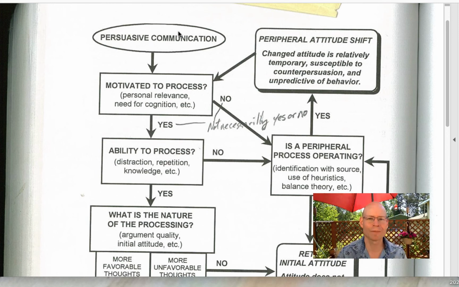There are other dual route models I'll mention, like the heuristic systematic model by Eagly and Chaiken, which predicts the same types of thing. They had a research agenda that was saying, okay, we also see dual routes. Either people are going to think about the message or they aren't. And that's the elaboration. How likely are people going to think about the message or not? How likely are they going to elaborate?